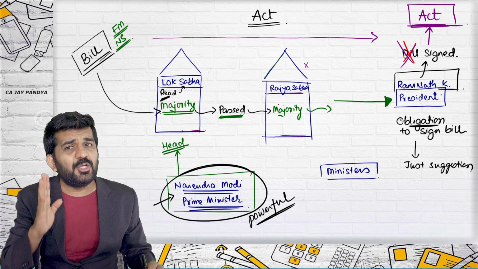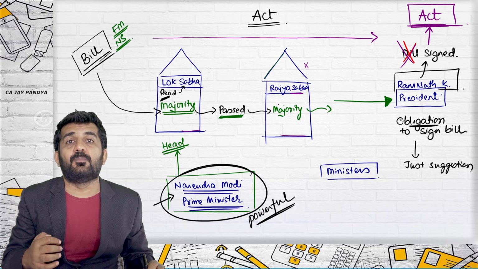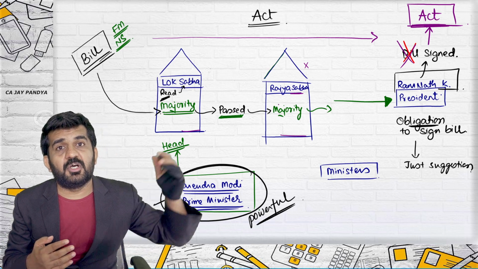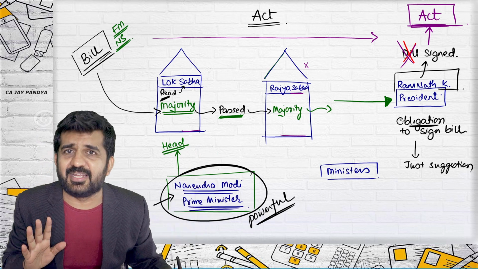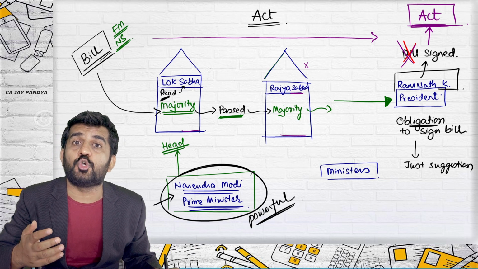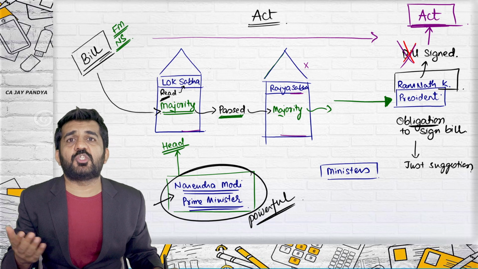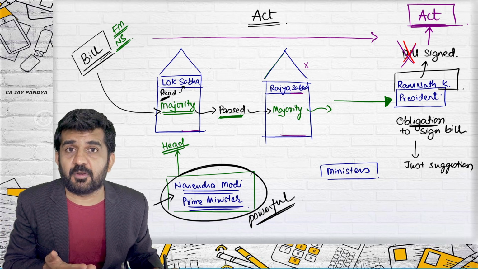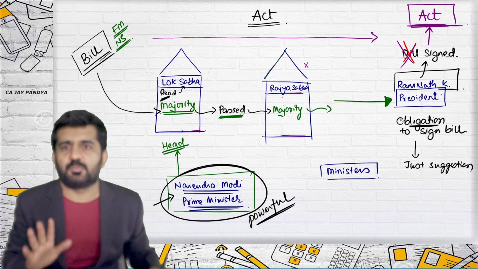But what they can do is this. They can prepare more logical bills. They can prepare more bills which are in favor of the country. Then these people will not disagree. They will normally pass the bill. There will be political parties who will be joining your good cause. Is that all right? Say a bill was passed on RTI, right to information. Then all the parties will agree. So the bill will be passed from Rajya Sabha.